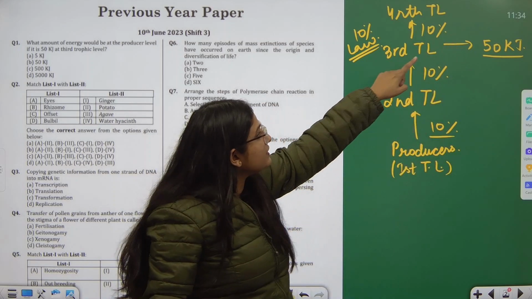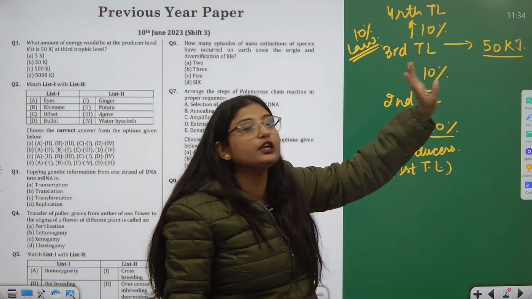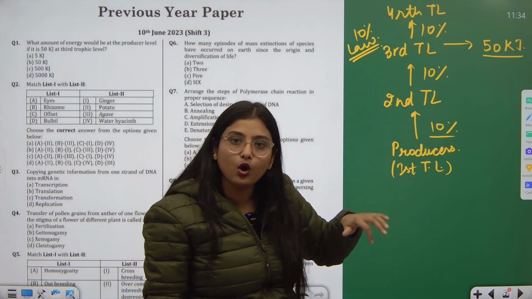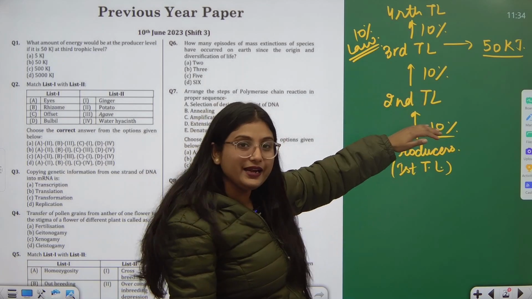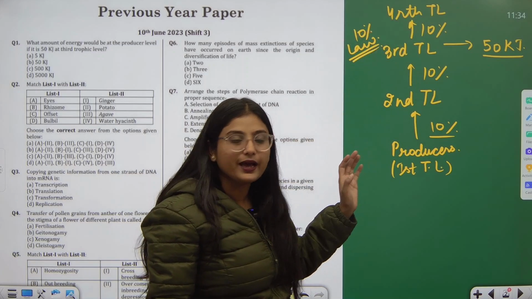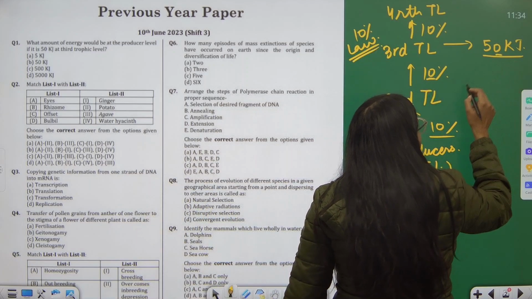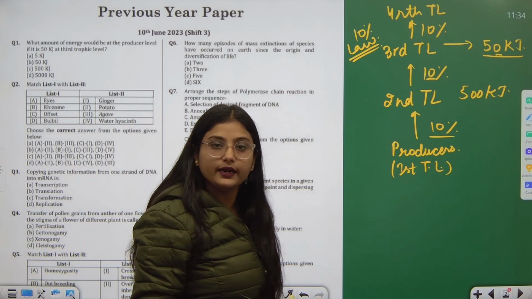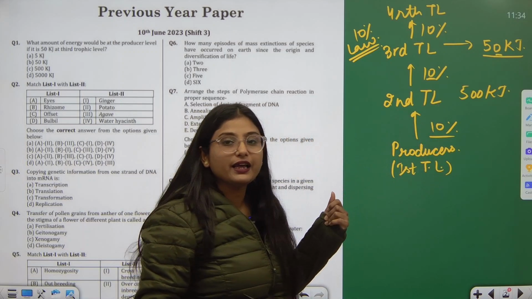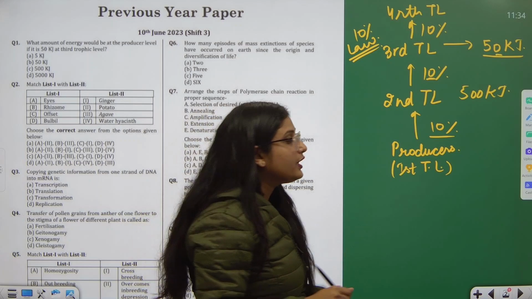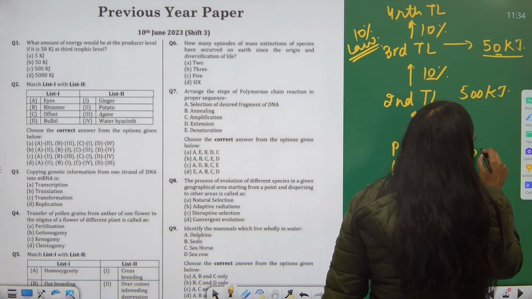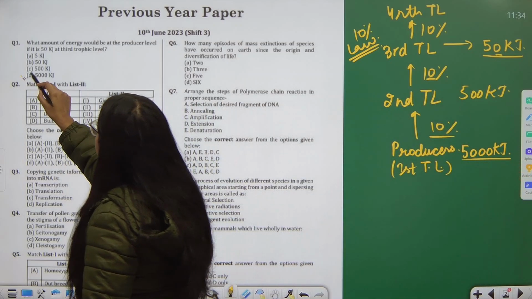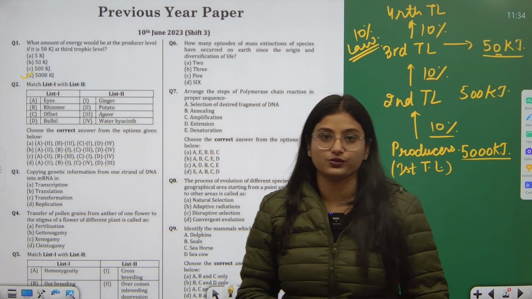So if this trophic level has 50 kilojoules of energy, that means the second trophic level had more than the third, that is why its 10% went above. So adding one more 0 comes out to be 500 kilojoules. Similarly, the first trophic level would have more energy, so adding one more 0 to it comes out to be 5000 kilojoules. So here the correct answer is 5000 kilojoules.